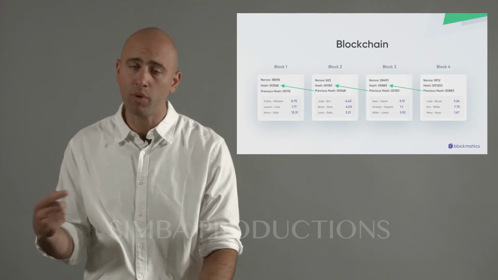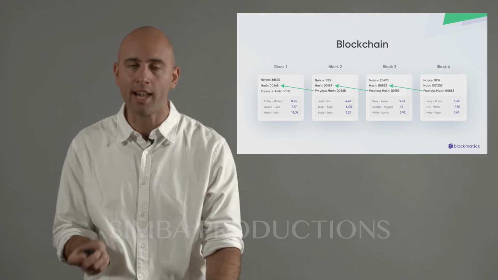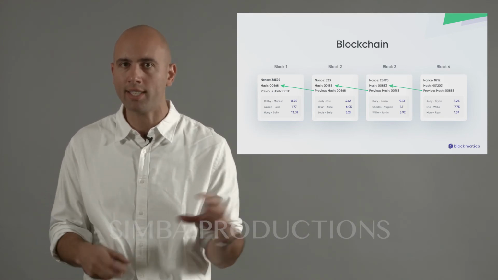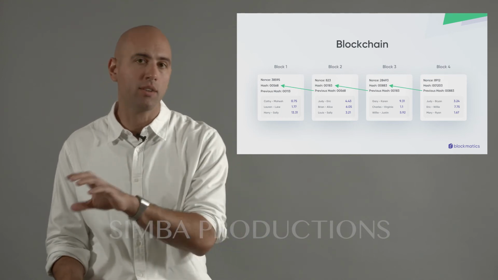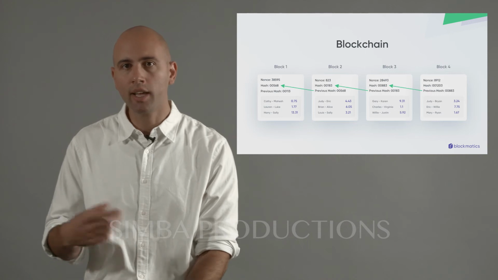Also note that each block has a reference to the previous block. It actually includes a number, and in fact, it's the hash of the previous block, and includes that within its block. And that's how all these blocks are chained together, hence the name blockchain. And then this cycle repeats.